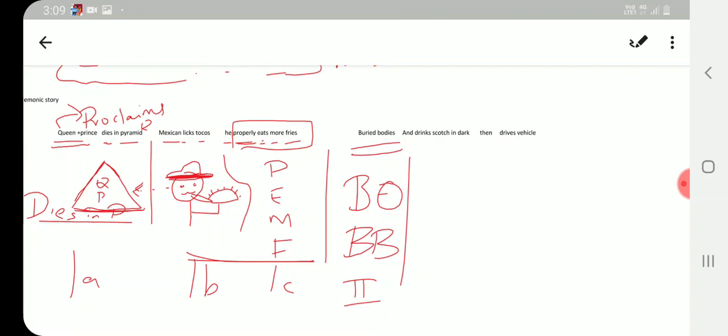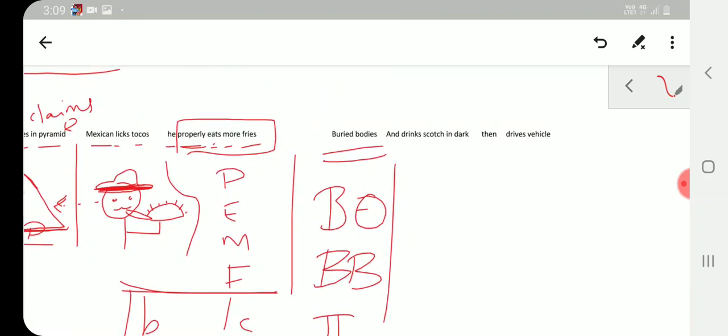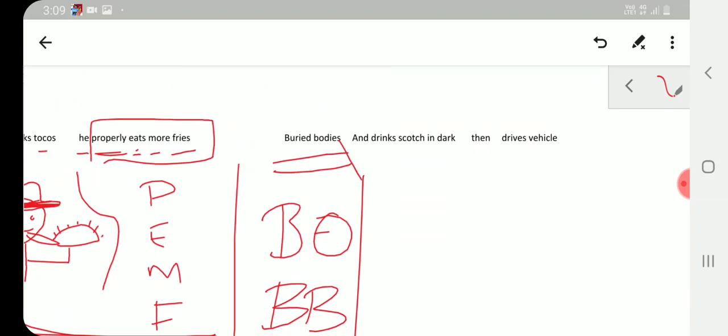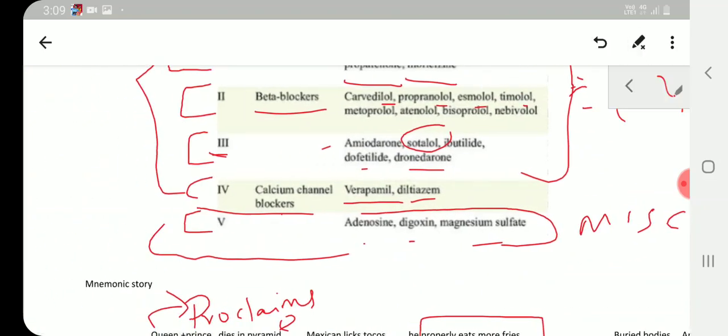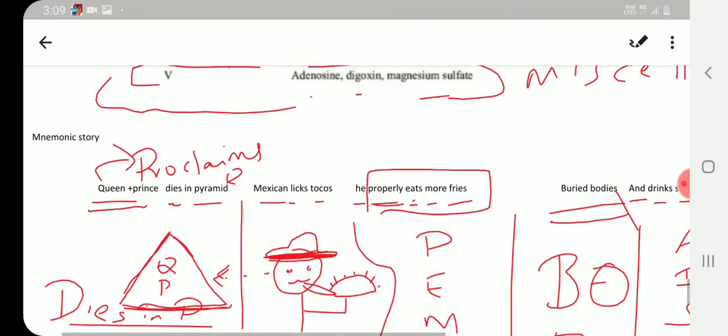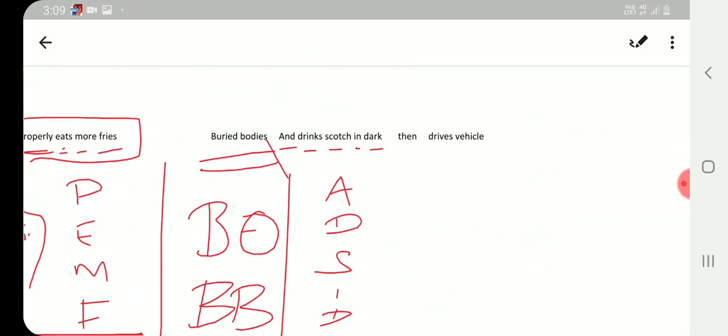Then what he does, he has done his work, so he is drinking scotch in the dark. Since he has finished burying their bodies, he drinks scotch in dark. ADSID, these letters you need to remember for class 3. A is for amiodarone, D is for dofetilide, S is for sotalol, I is for ibutilide and D is for dronedarone. So these words are important. Drink scotch in dark.